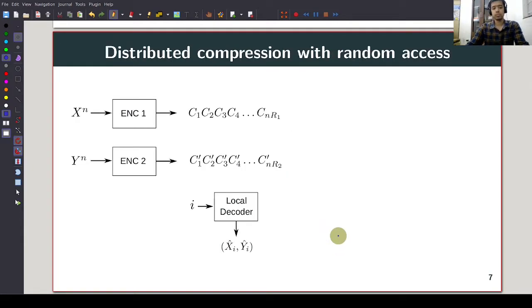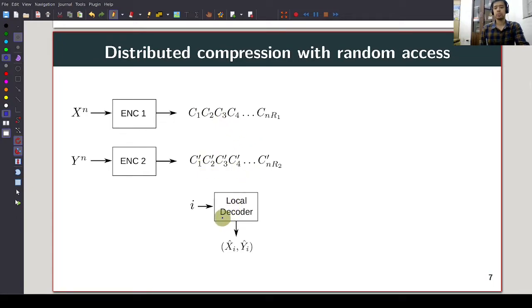Our problem is the following. So we have correlated sources X^n and Y^n as before. X^n is encoded to an nR1 length code word, let's call it C. Y^n is independently compressed to give an nR2 length binary code word, let's call it C prime. But now at the receiver, we want to be able to recover just X_i, Y_i pairs, individual pairs, by probing only a subset of these compressed bits.